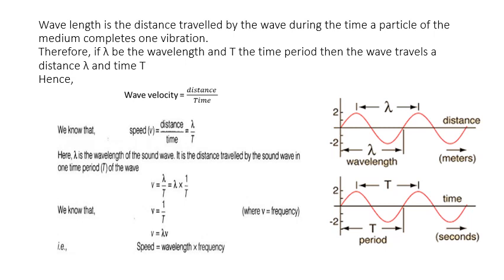So speed is equal to wavelength into frequency, or wave velocity is equal to wavelength into frequency. V is equal to nu lambda is the relation between frequency, wavelength and velocity of the wave.